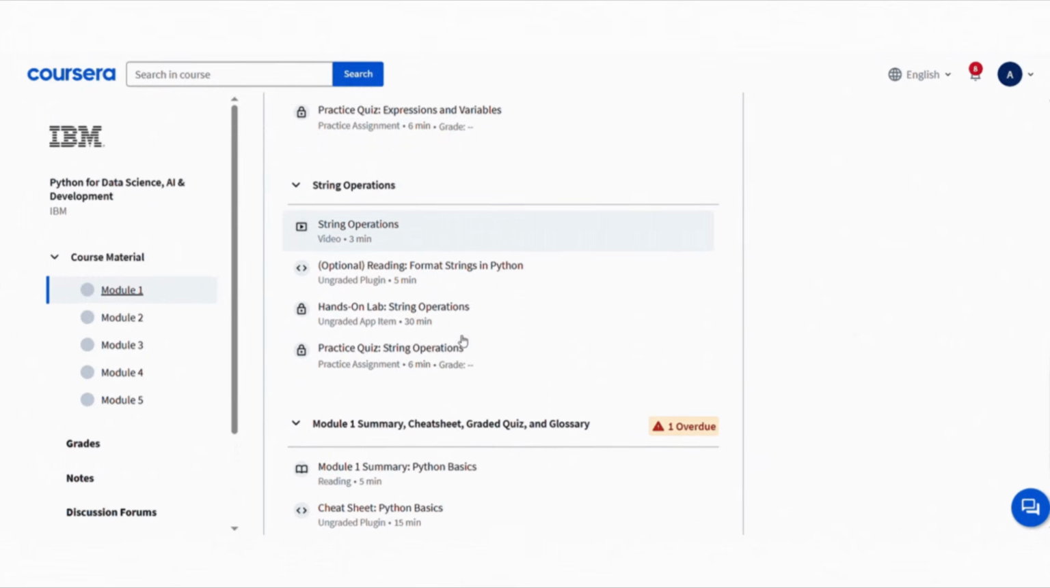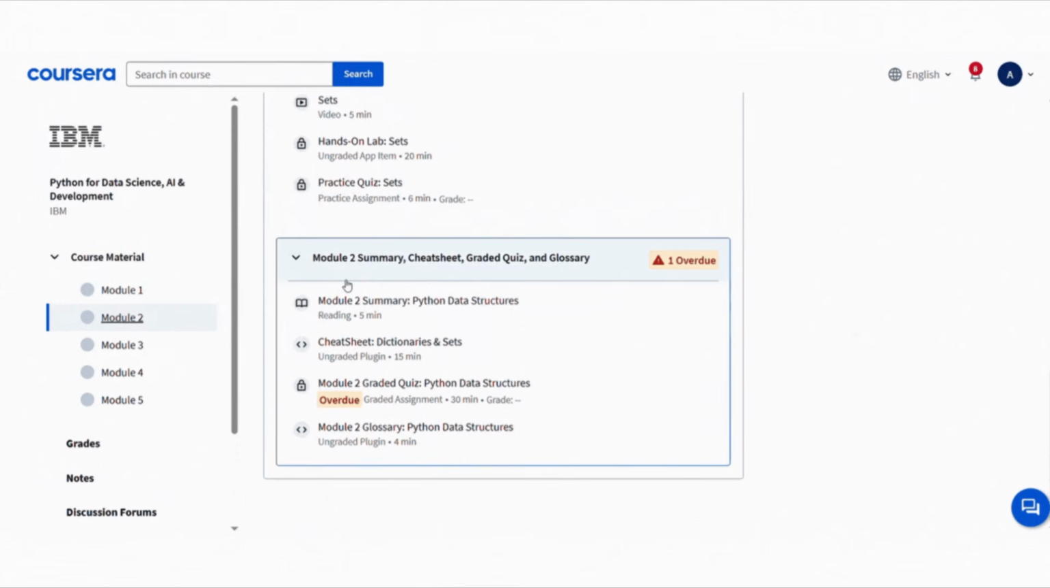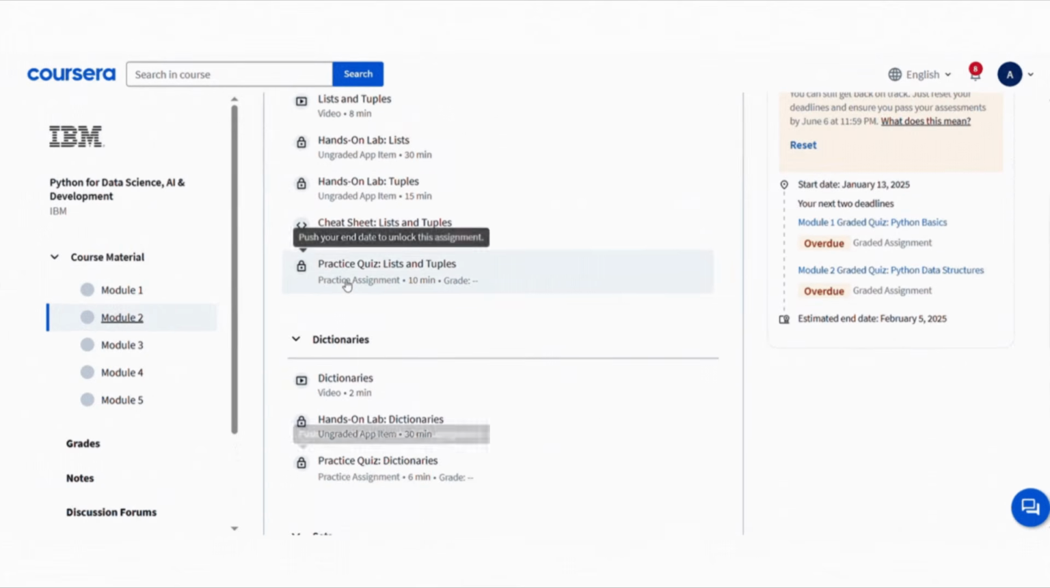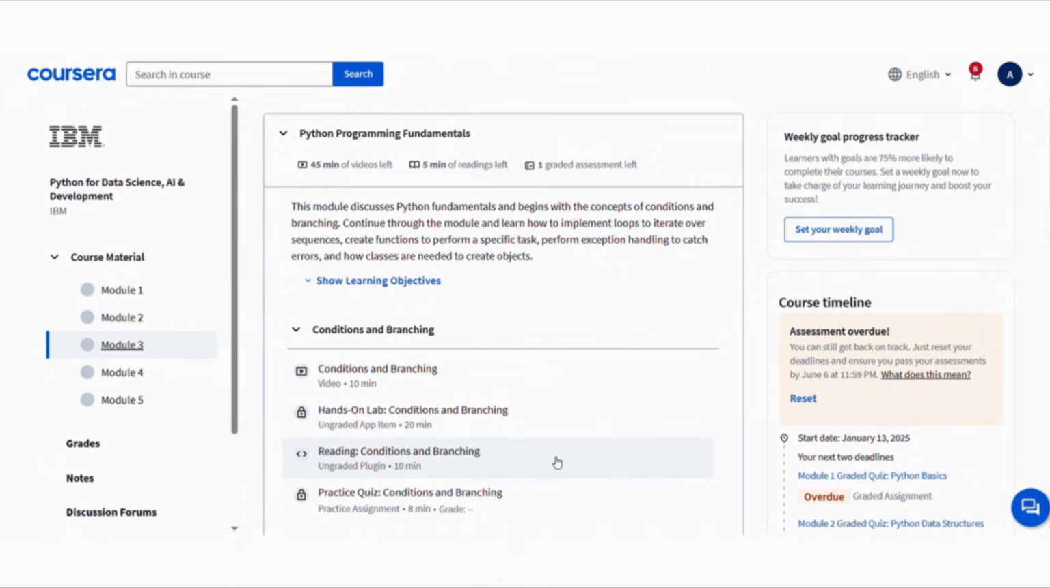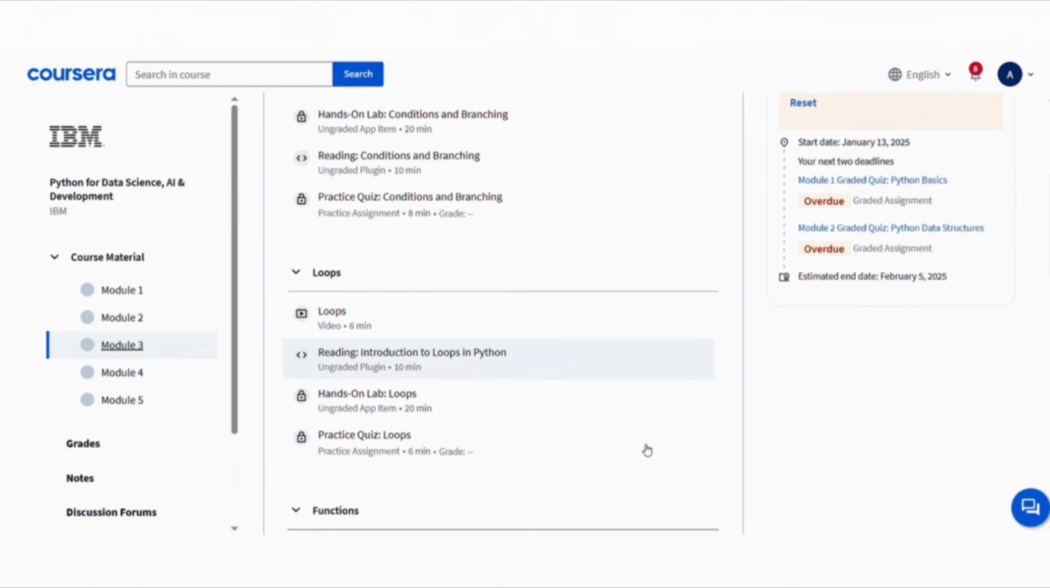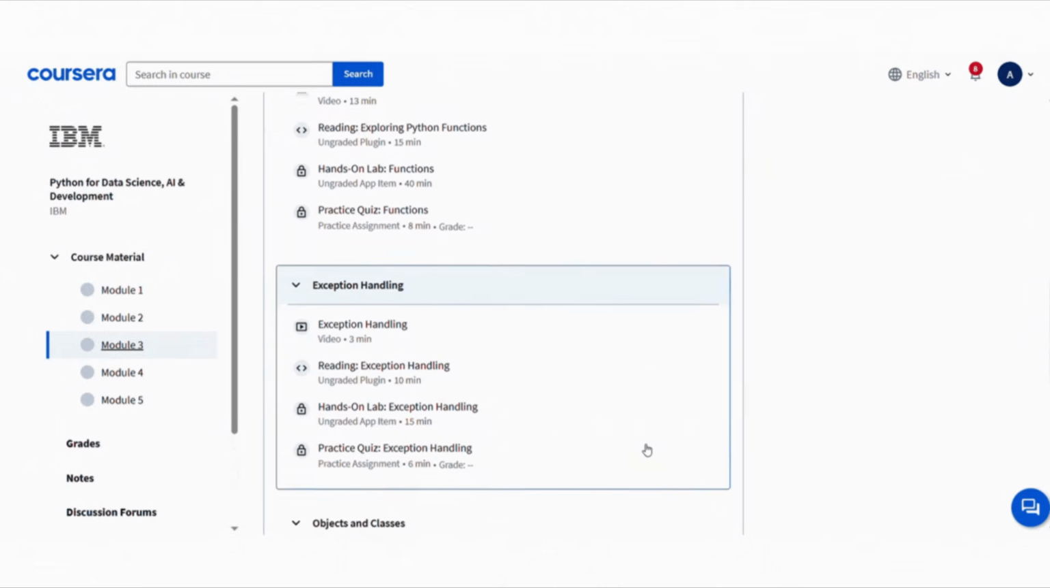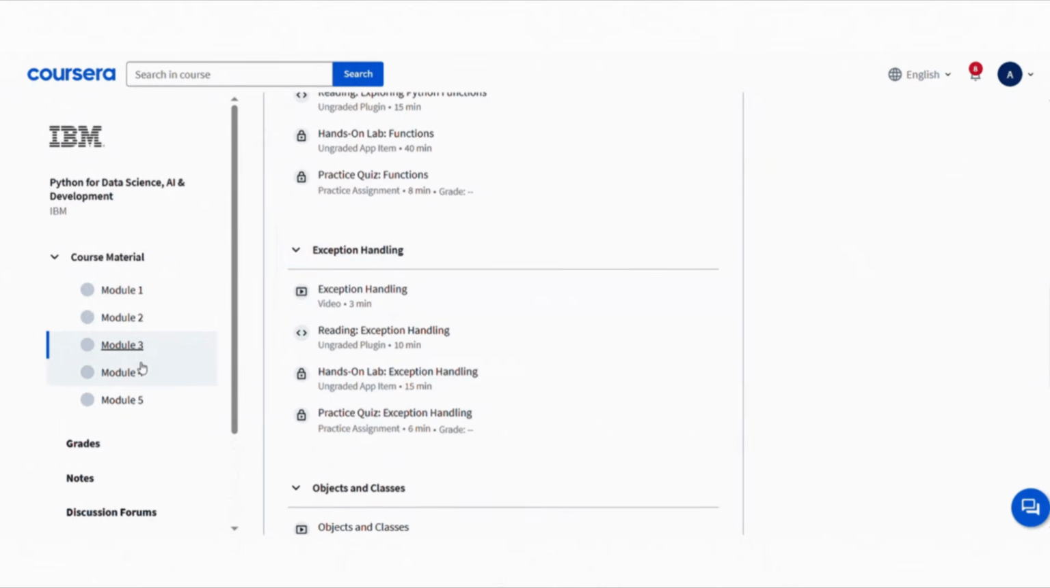The course shows you how to use Jupyter notebooks to write and test your code. You will even learn about web scraping and how to work with APIs. With about 25 hours of content, this course gives you the skills you need to use Python in data science, which is really important for many jobs today.